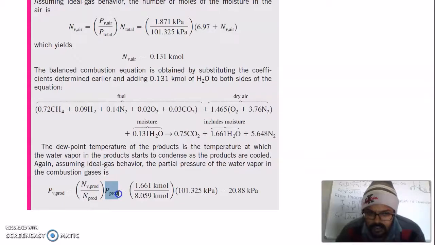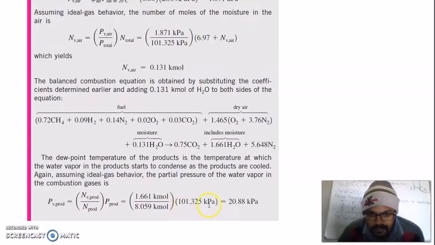So pressure of product is atmospheric, because the gases leave the combustion chamber at atmospheric pressure, and you can see here this is your total number of moles of the products, 0.75 plus 1.66 plus 5.64, and the moisture moles is here 1.661, and after solving you can get the vapor pressure, which is 20.88 kilopascal.